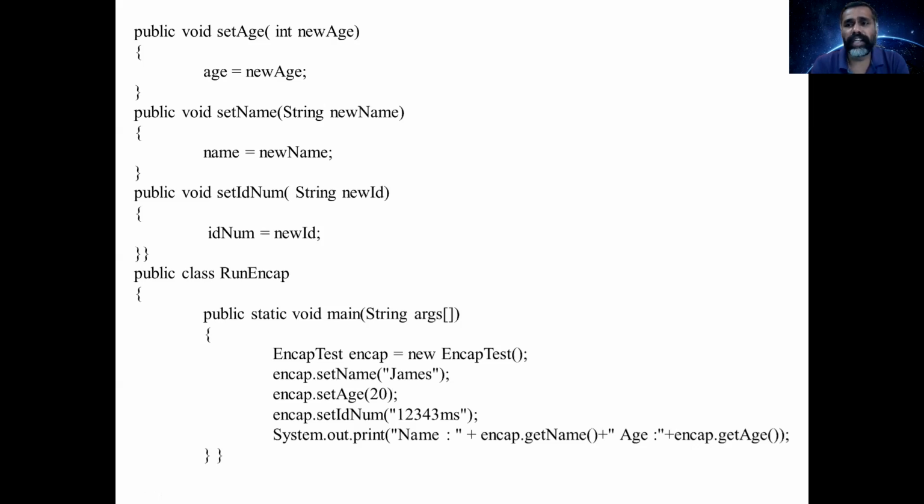So this is called hiding the data. Once you declare a variable as private, that variable cannot be accessed outside the class directly. We access the variables using the get method and set methods. So hiding the data happens here.